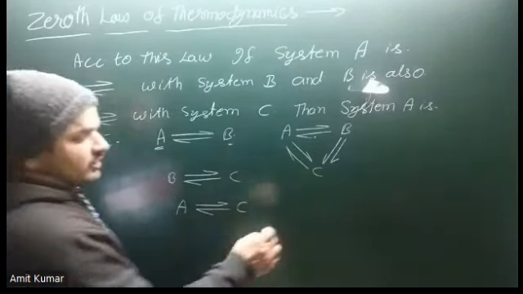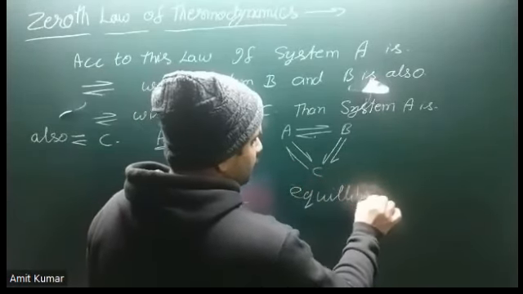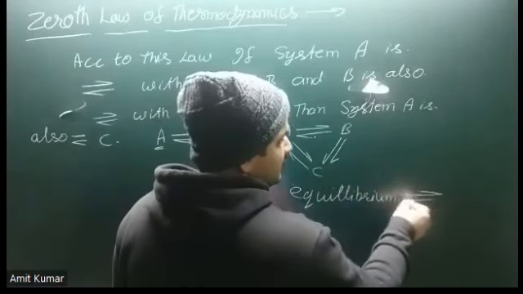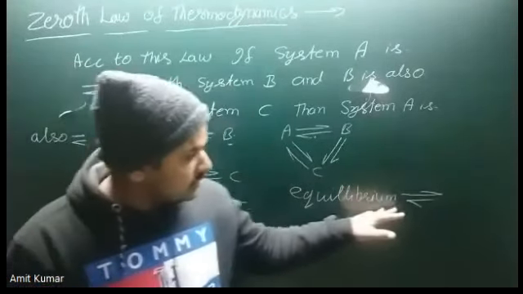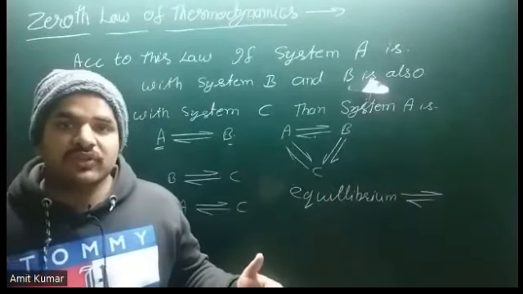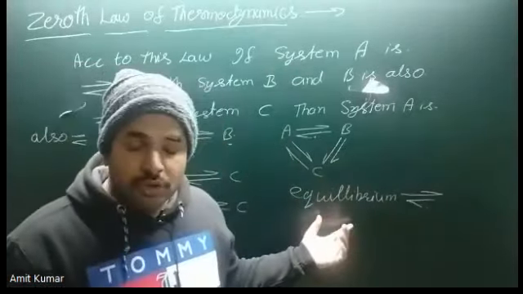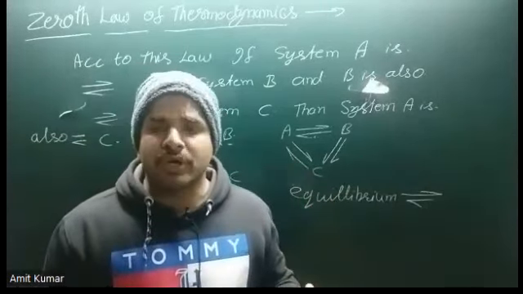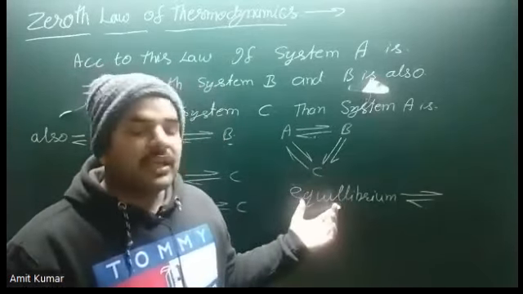Here we use the term equilibrium. It is represented by a sign. This is the sign of equilibrium. Equilibrium is the state of the system in which no value of the system changes with time. That means the concentration of the reactant and the product, temperature, pressure, all the measurable properties remain constant. That state is known as the equilibrium state.